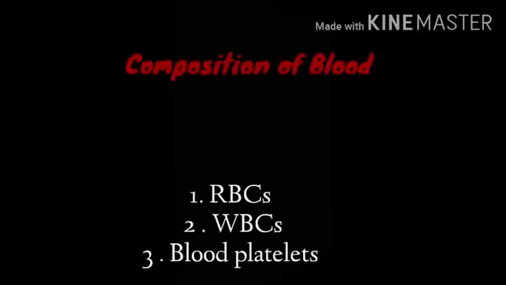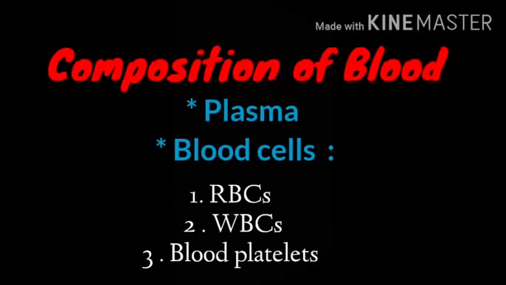Blood is pumped by the heart to different parts of the body. Now, let me tell you about the composition of blood. Children, blood actually consists of two main parts. First is plasma and second is blood cells. Now, what is plasma? Plasma is actually the fluid part, the liquid part.